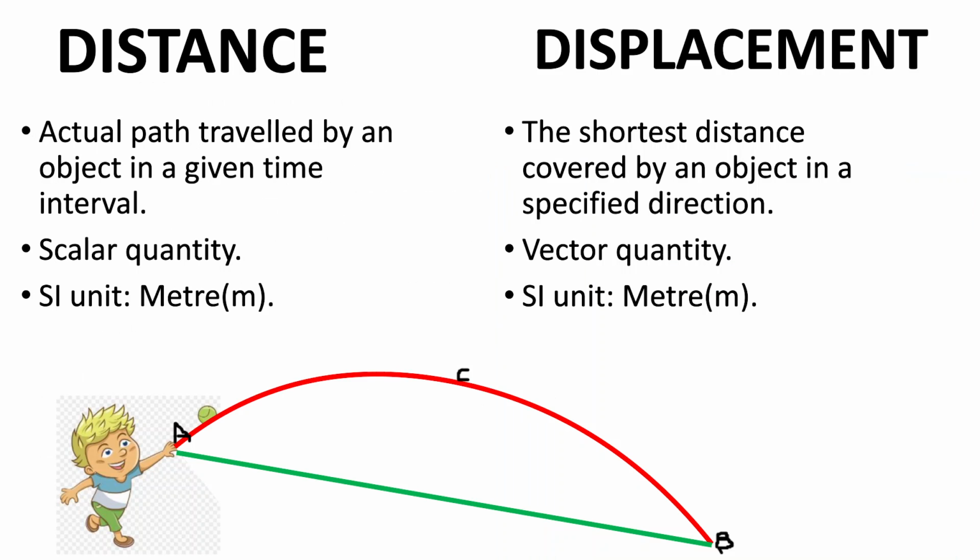Now we'll be seeing what is distance and what is displacement. The actual path covered by an object in a given time interval is known as the distance. It is a scalar quantity. Its SI unit is meter, whereas displacement is the shortest distance covered by an object in a specified direction. Since it is based on direction, it is a vector quantity. Its SI unit is meter.